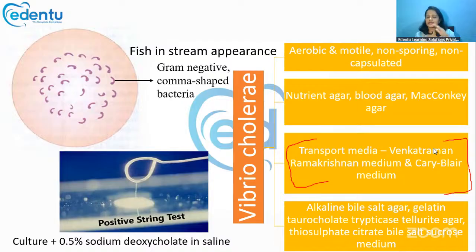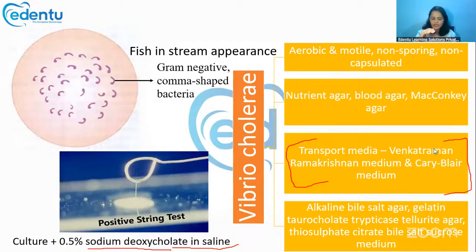There is a simple way to demonstrate Vibrio cholerae in a test sample. Take a slide, keep the test sample on it and mix it with 0.5% sodium deoxycholate in saline. Mix it properly, take a loop, stick it into that specimen and try to take it away.